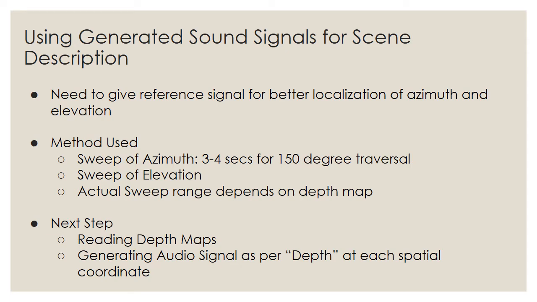So the subject knows the distance at which an obstacle is present in this 2D space. In the same manner, we made sweeps for elevation, so the subject can know the distance of obstacles at each coordinate in front of him. Obviously, we will not be doing sweeps for the entire range of azimuth and elevation to describe a scene to a person. The actual range depends on the coordinates in the depth map which need to be described to the blind person.